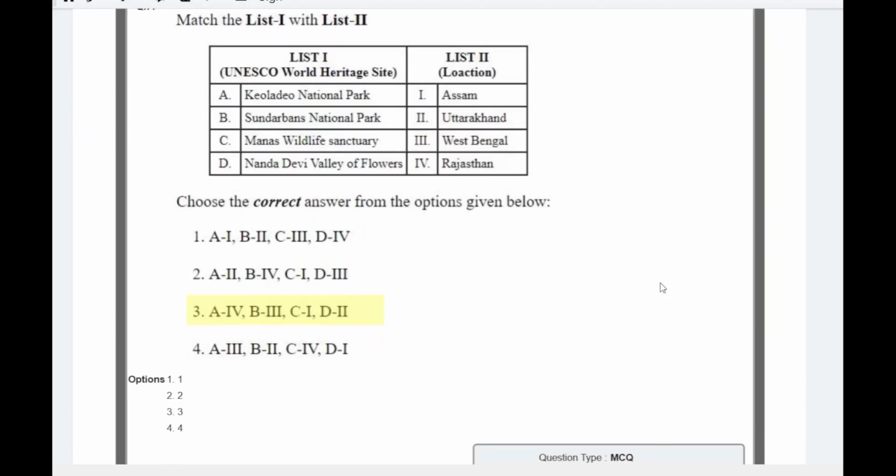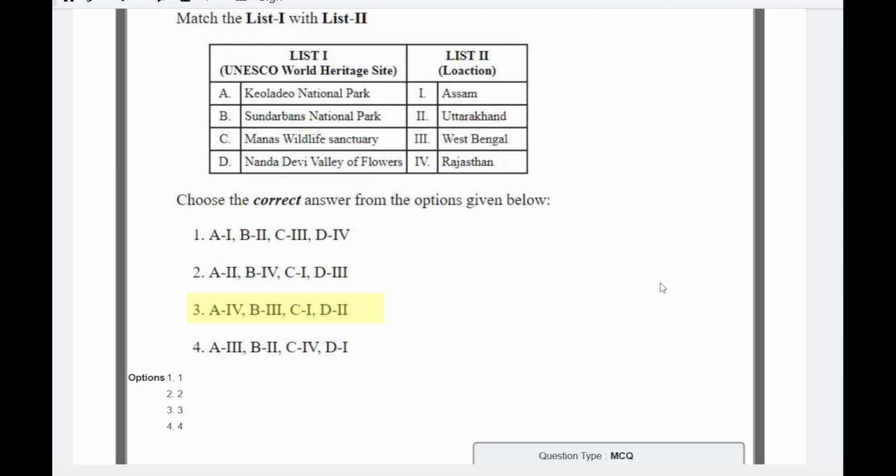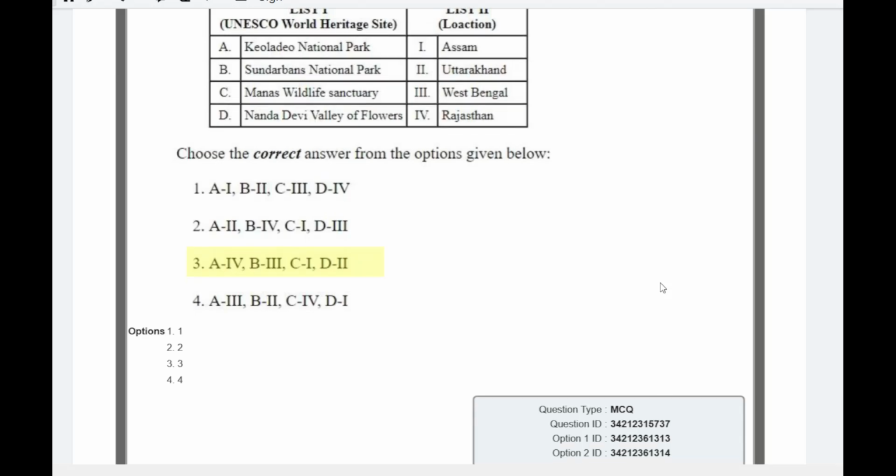Question number 27 is from the national parks which are already mentioned in your syllabus, and the question is always asked from the national parks mentioned in your syllabus. Keoladeo National Park is situated in Rajasthan. The Sundarban National Park is situated in West Bengal, and Manas Wildlife Sanctuary is situated in Assam. Nanda Devi, which is called Valley of Flowers, is situated in Uttarakhand. So it was an easy question.